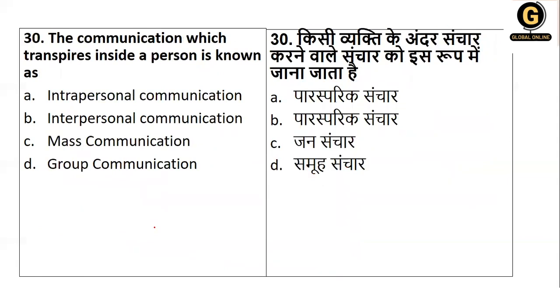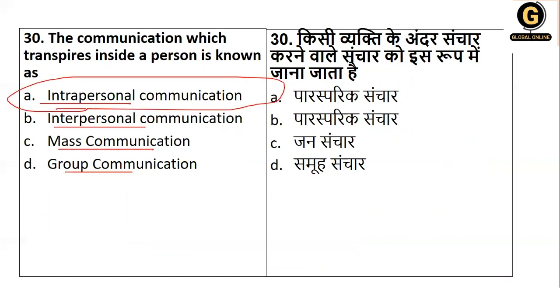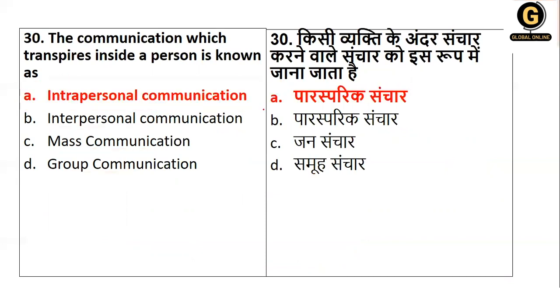Next, the communication which transpires inside a person. Inside. So within a person, is it internal, mass, or group? It is called intrapersonal communication. So your right answer is option number A.